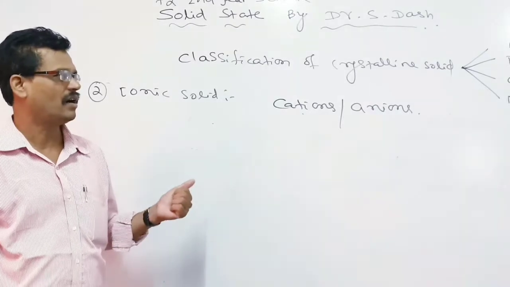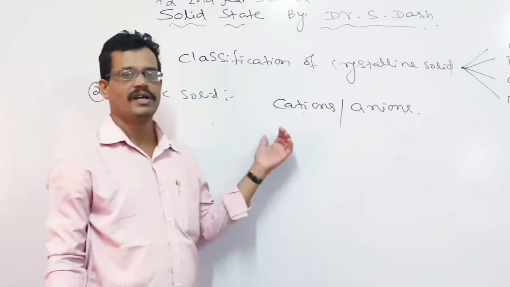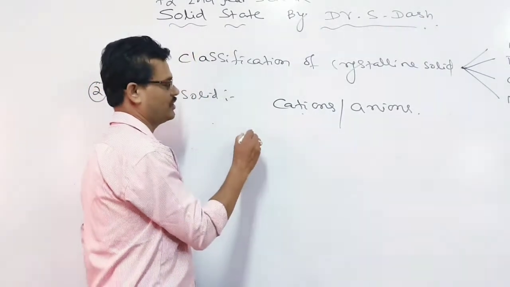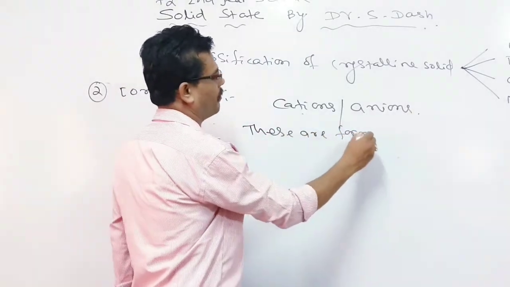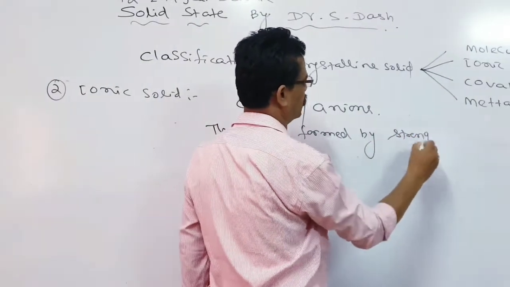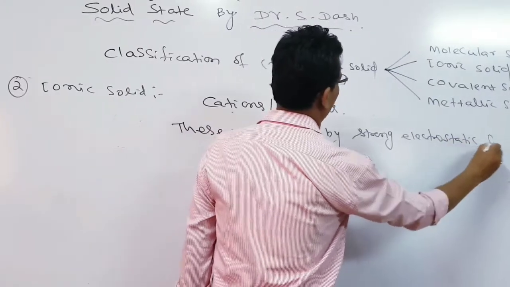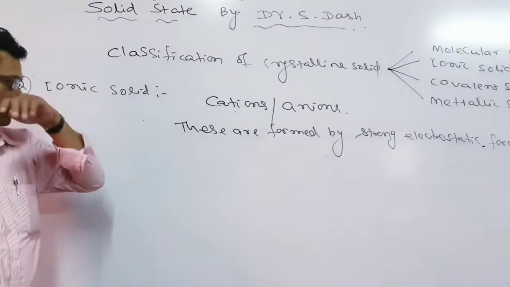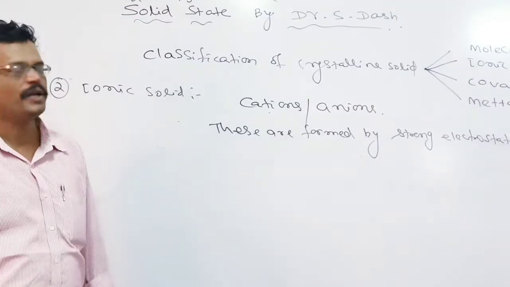Because the ions are oppositely charged, positive and negative, they are held by a strong electrostatic force of attraction. The compound is formed by an electrovalent bond or ionic bond.